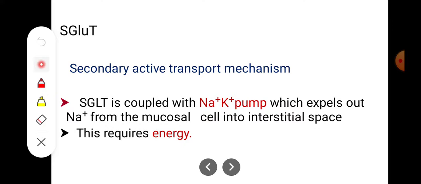And this sodium glucose transporter is coupled with the sodium potassium pump, which expels sodium from the mucosal cells into the interstitial space, and which requires energy. That is why it is an example of a secondary active transport mechanism.